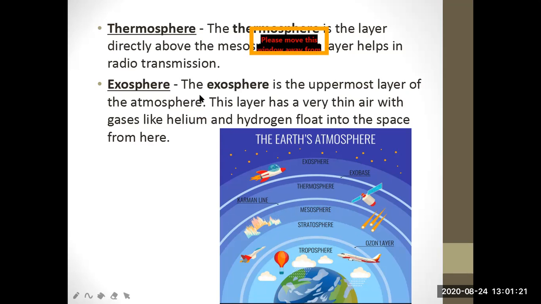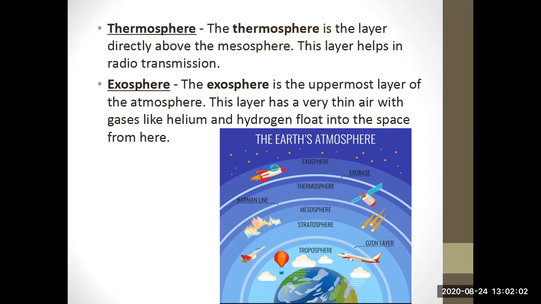So next is a very important layer, that is thermosphere. The thermosphere is the layer directly above the mesosphere. This layer helps in radio transmission. You can see all the satellite transmissions are held from the thermosphere only, and it is a very important layer for the transmission and reflection from the earth to this layer. You can understand the thermosphere.